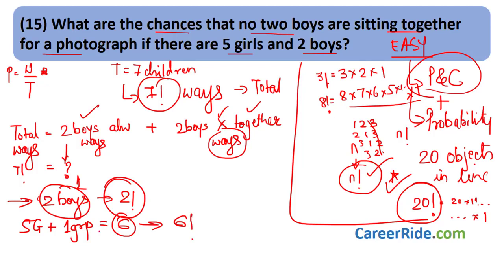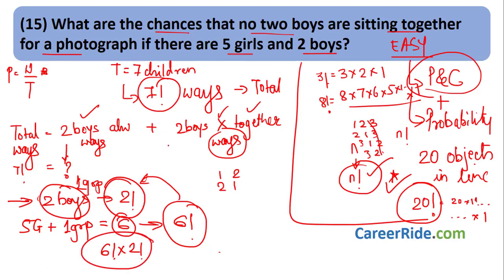So, whenever they arrange the group, this group can come over here or in between the 5 girls, anywhere, and these 2 boys will always be together. That is the reason we considered it as one group. So, we have 5 girls and 1 group, that is 6 people in total, which can be arranged in 6 factorial ways. And this group of 2 boys can be arranged in 2 factorial ways amongst themselves: first boy, second boy, or second boy, first boy. So, the total number of ways in which 2 boys are always together is 6 factorial into 2 factorial.